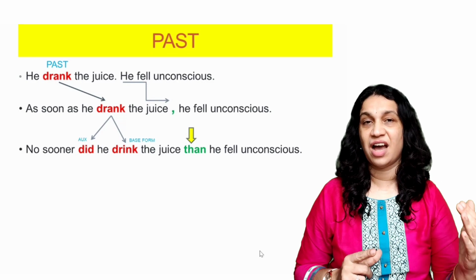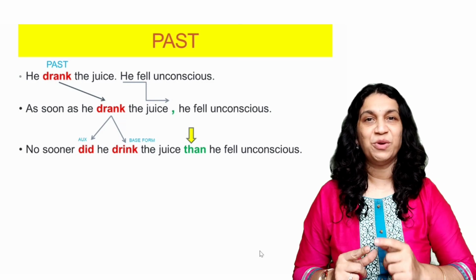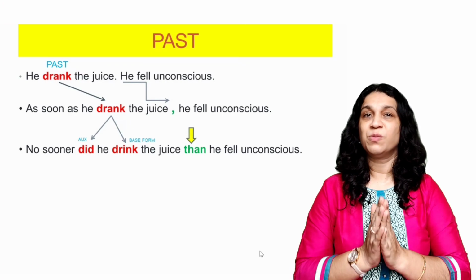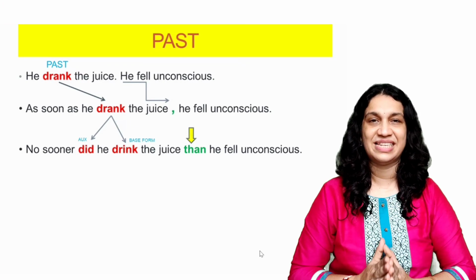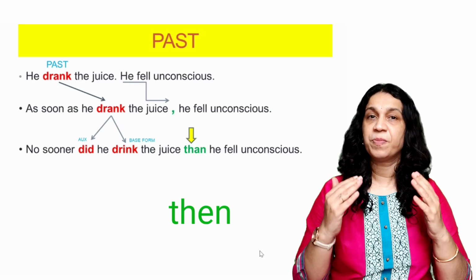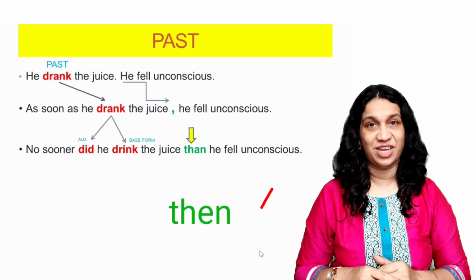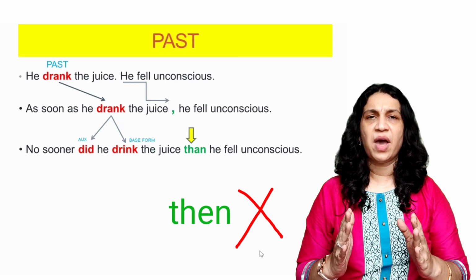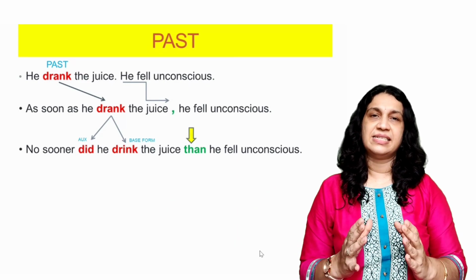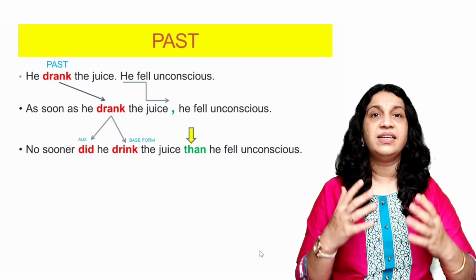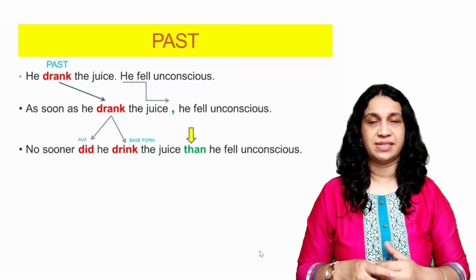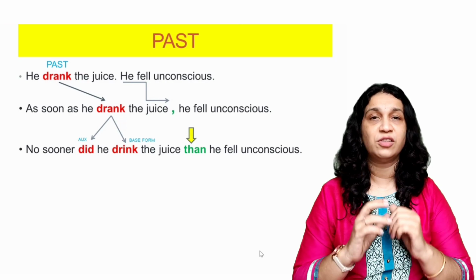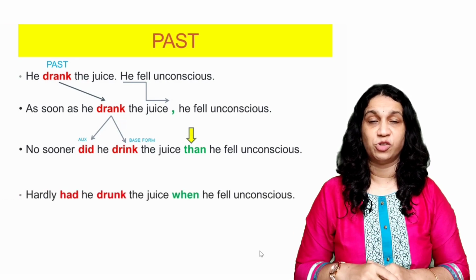Than he fell unconscious. Now be careful when you write the spelling of than, because most students make a mistake. They write THEN instead of THAN. So be careful with the spelling. If you have to combine these sentences using hardly had, then how would you do that? Let's see. Hardly had he drunk the juice when he fell unconscious.